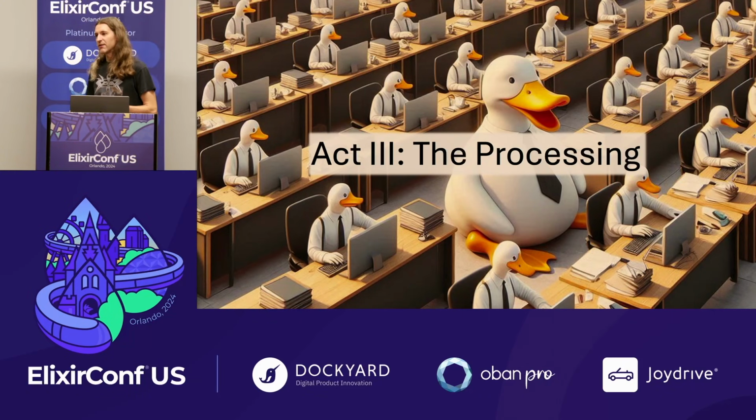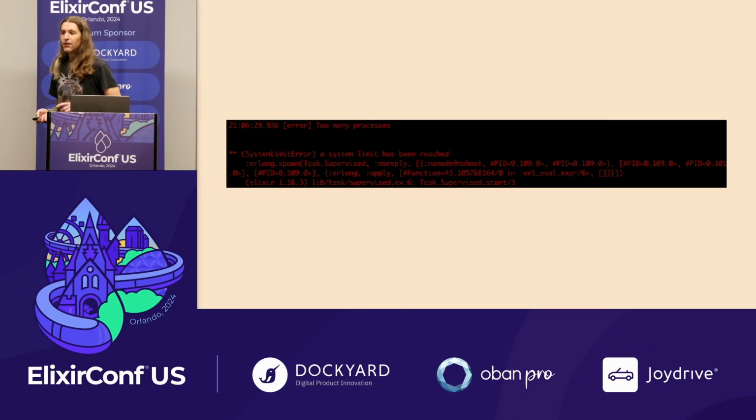Instead, we got hit by an unexpected problem, one that I had been wondering about, actually, in weeks leading up to this. Who's seen this error message in production before? Too many processes. System limit has been reached.